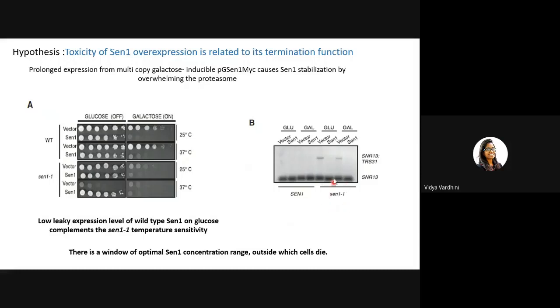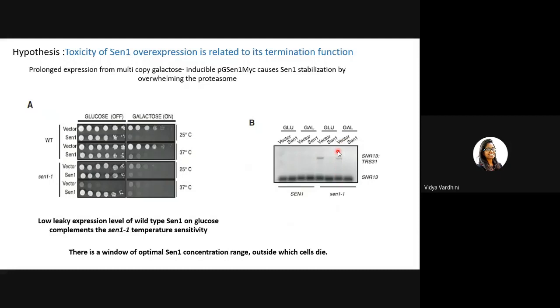Whereas in temperature sensitive mutants, at non-permissive temperature, when the empty vector is present on the glucose media, you would find the SNR13 bicistronic transcript because there is no SEN1 to terminate it. Whereas with SEN1, the low leaky level expression is enough to produce enough SEN1 to make your transcription termination efficient.